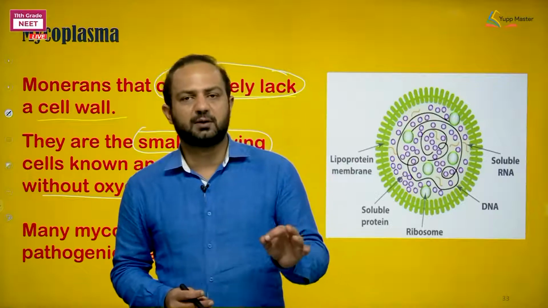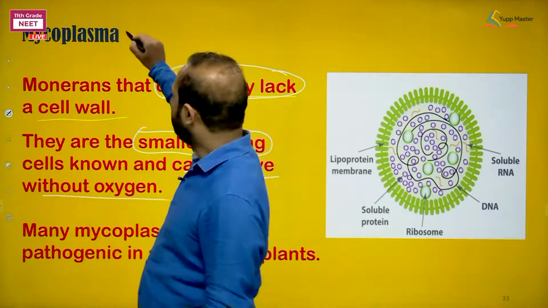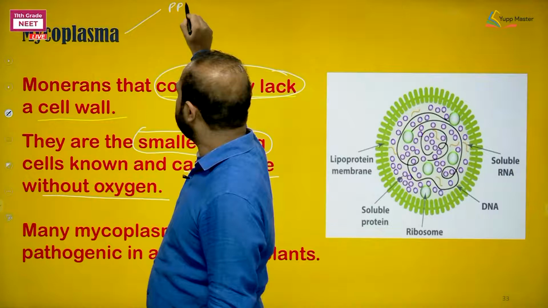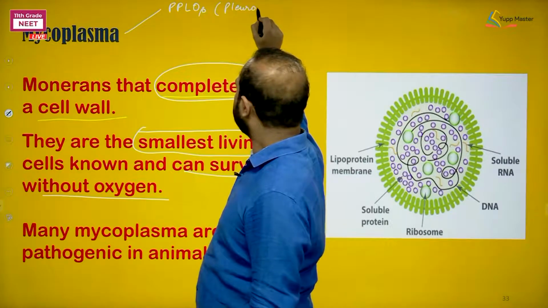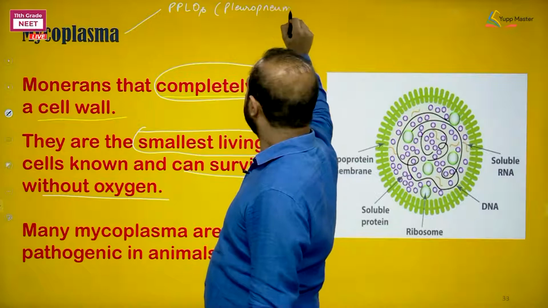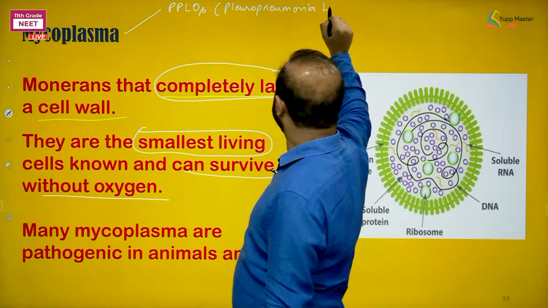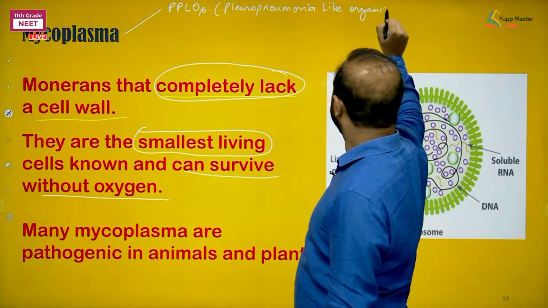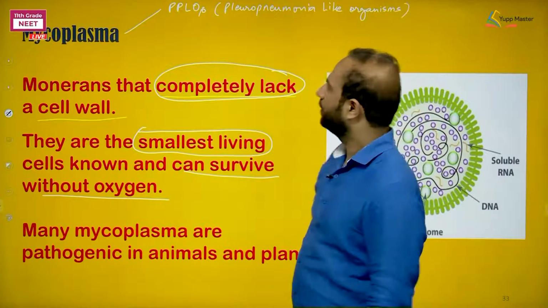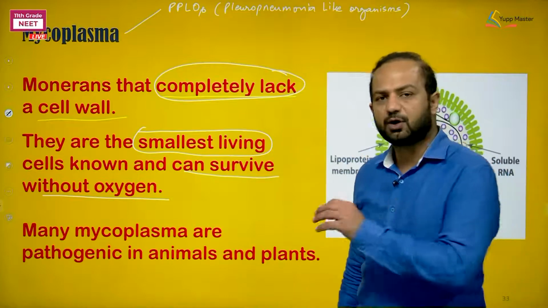There are so many terms for Mycoplasma. We used to call them PPLOs, means pneumonia like organisms. Right? Pneumonia like organisms.